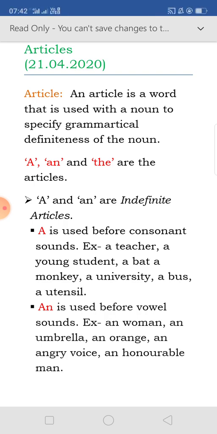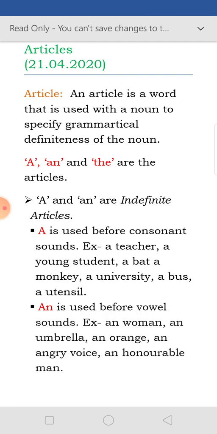Next is an honorable man. See, honorable, or we can say an honest man. Honest, honor, honorable, all these words are written starting with H, that means a consonant. But when we pronounce them, the sound coming first is a vowel sound, like honor, awe.